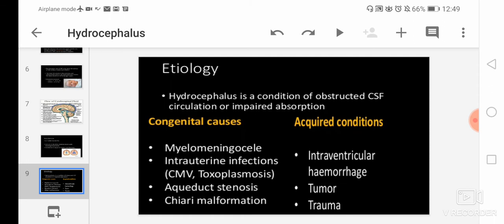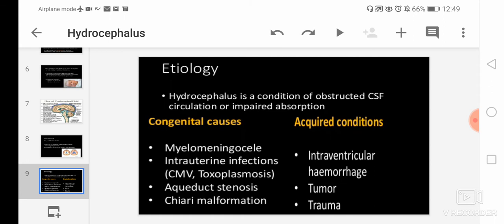There will be bleeding, due to which CSF will not flow properly, and there will be obstruction, which will lead to hydrocephalus. Then is the tumor. If there is a tumor in the brain or in any pathway of the cerebrospinal fluid, it will obstruct the cerebrospinal fluid, and there will be accumulation of CSF in one part, so that will cause hydrocephalus.